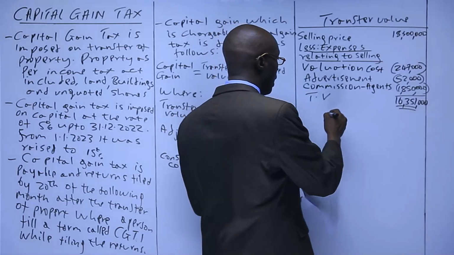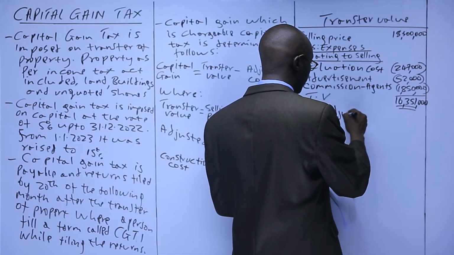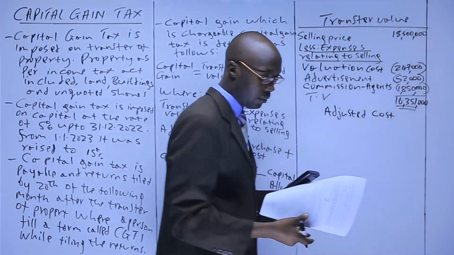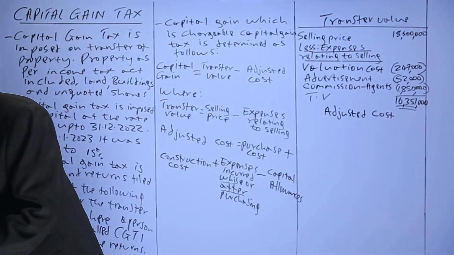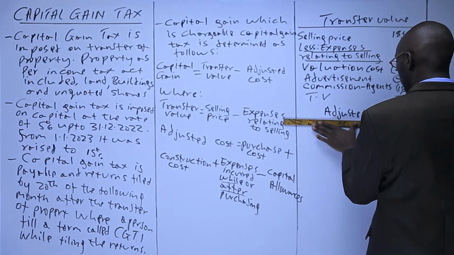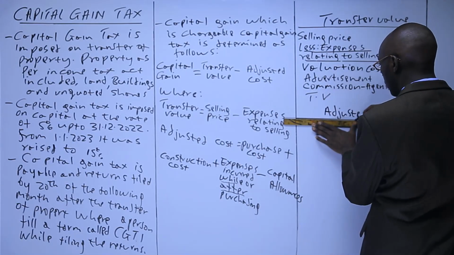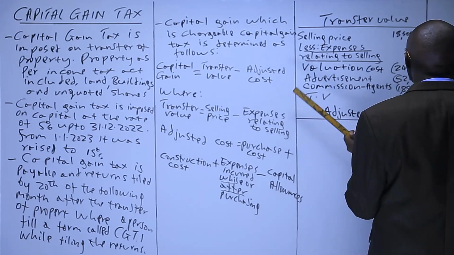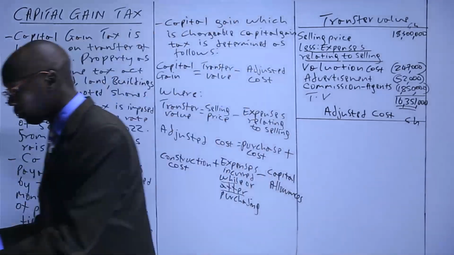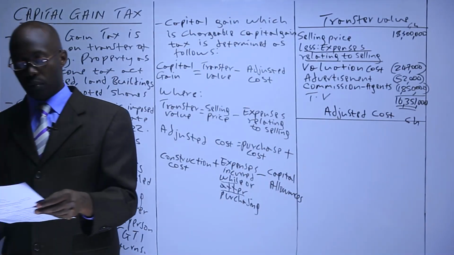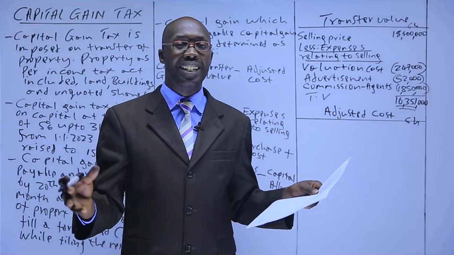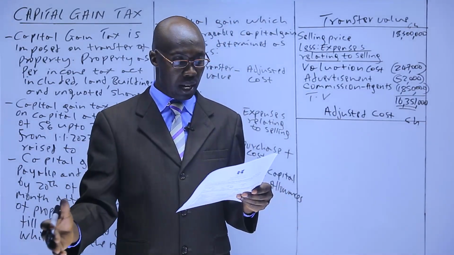So adjusted costs are all the other costs incurred while purchasing, after purchasing, minus capital allowance.